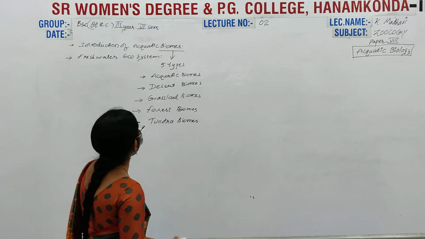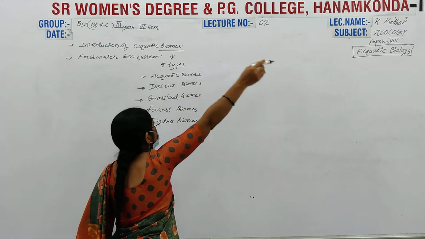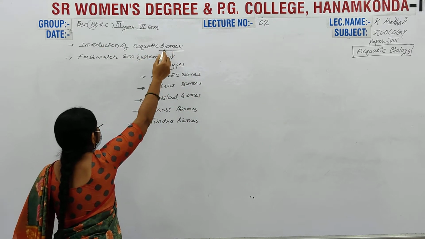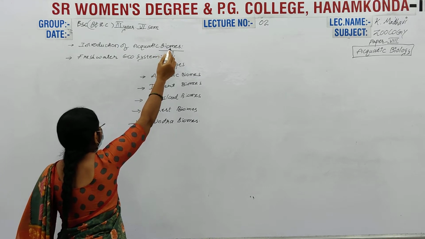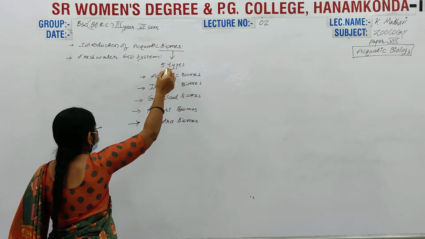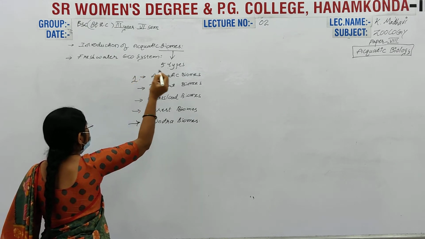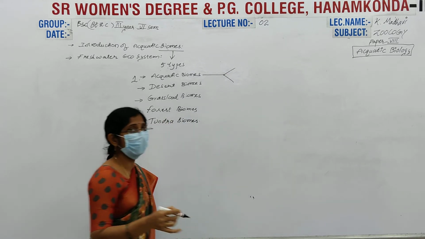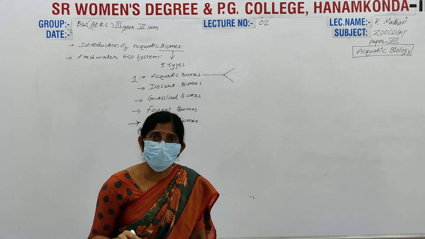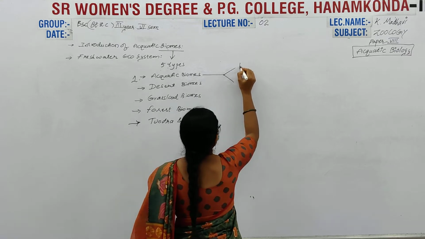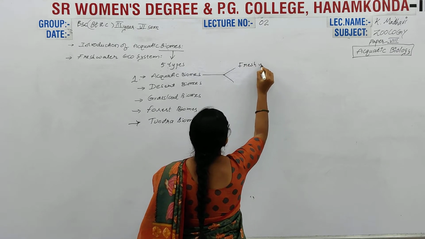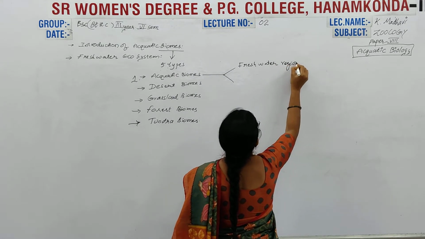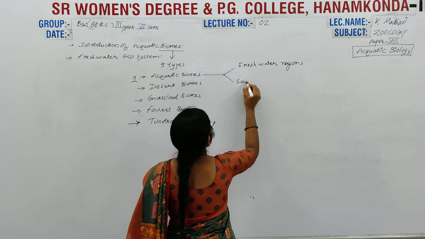Our subject is aquatic biology, so here is the introduction of aquatic biomes. We have completed our introduction about the biome, which is categorized into 5 types. Of these 5 types, the first one is aquatic biomes. These aquatic biomes are mainly categorized on the basis of the presence of salts: freshwater regions and saltwater regions.